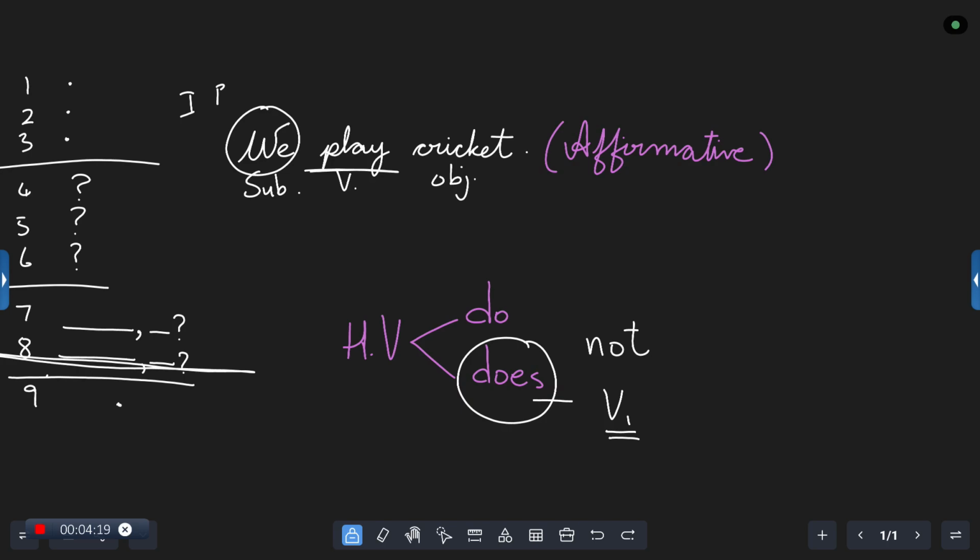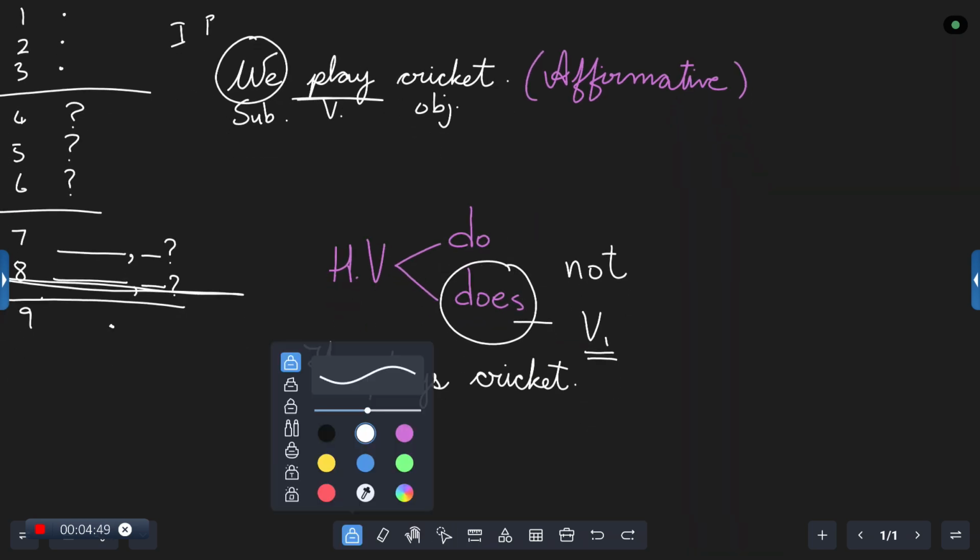For example, I will write here, he. What happens to the verb? Will it be play or will it change? It changes. What does it change into? It changes into plays, because for he, for she, and for it, we get the S form of the verb. He plays. What does he play? Cricket. Right? Now, in case I have to change this first sentence into negative, we play cricket, what happens to it?